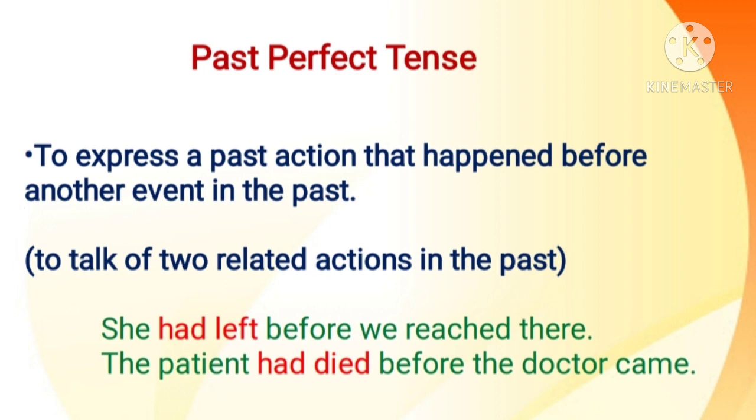Now the second sentence. The patient had died before the doctor came. Here also there are two actions in this sentence that happened in the past. The first action is patient died. The second action is doctor came. The first action happened before the second action, so the first action should be denoted using past perfect tense. So we are using patient had died, past perfect tense. Patient had died before the doctor came.